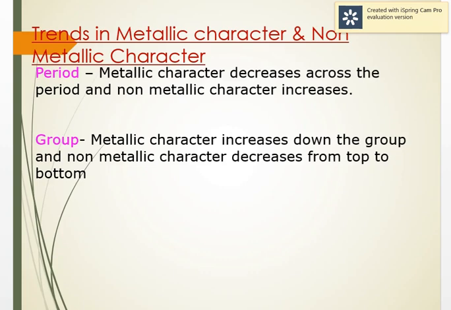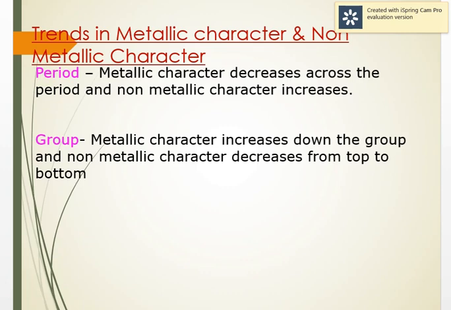Next is the trend in metallic or non-metallic character. Metals, on the left-hand side of the periodic table, have a tendency to lose electrons, so they are electropositive and more metallic. Metallic character decreases across the period. It changes from metals to metalloids to non-metals. Metallic character increases down the group, while the non-metallic character decreases from top to bottom.